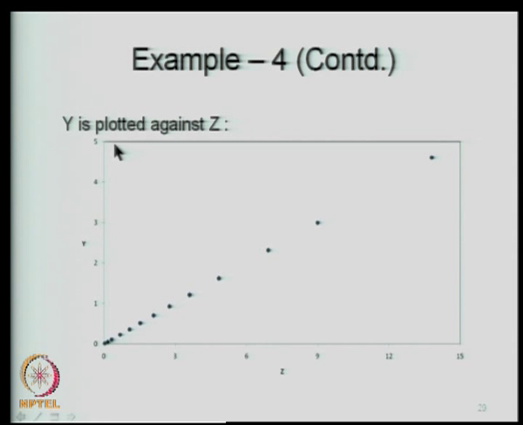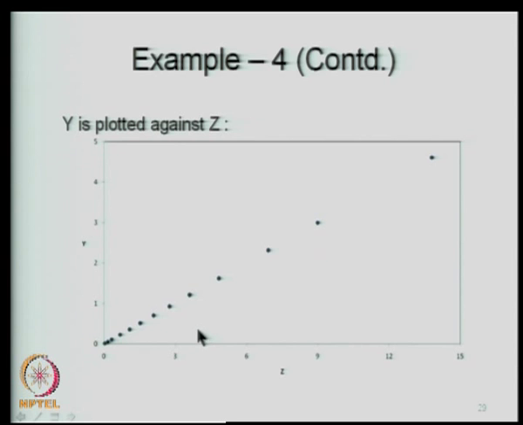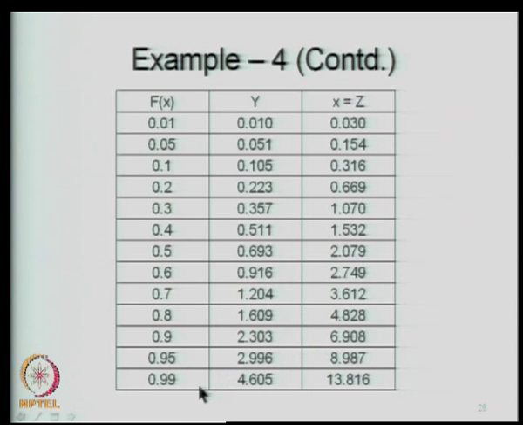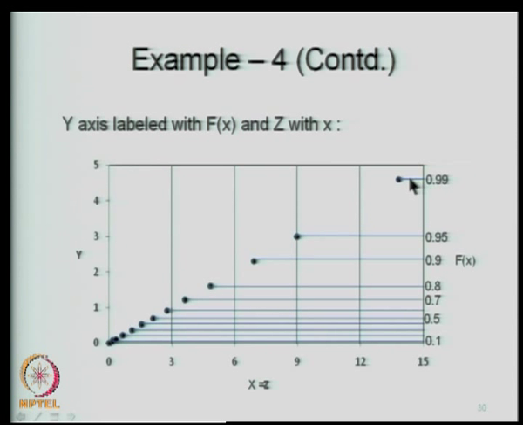What is it that we achieved now? We made sure that this plot, that is y versus z, is plotting as a straight line here. If you join all these points, it plots as a straight line, because y is a linear function of z. So, it plots as a straight line and then we simply change these labels. What I mean by that is that this point corresponded to some 4 point something, that comes to somewhere around here, 4.605, that is 0.99. So, that point I name it as 0.99.